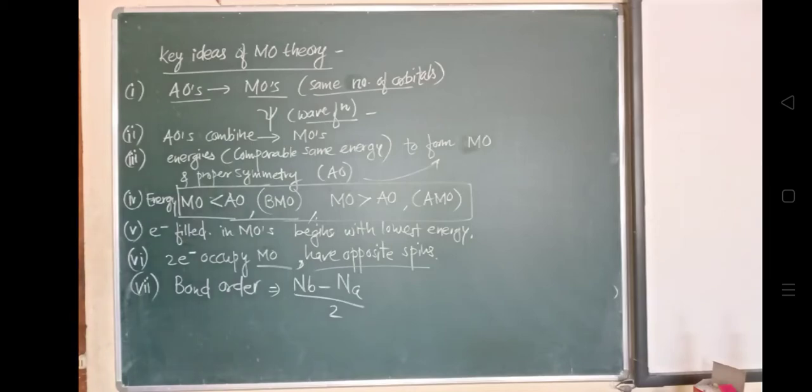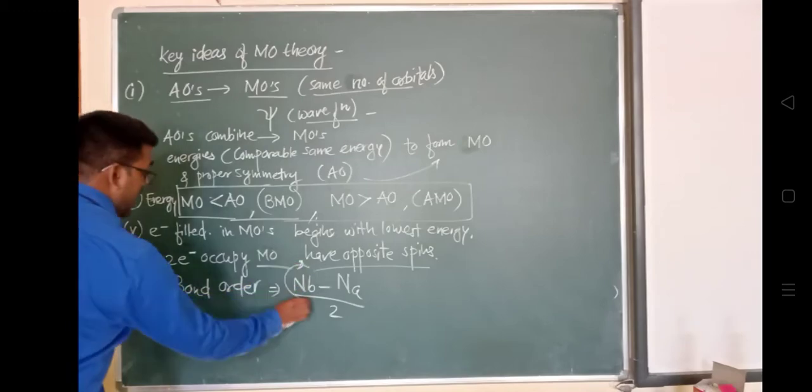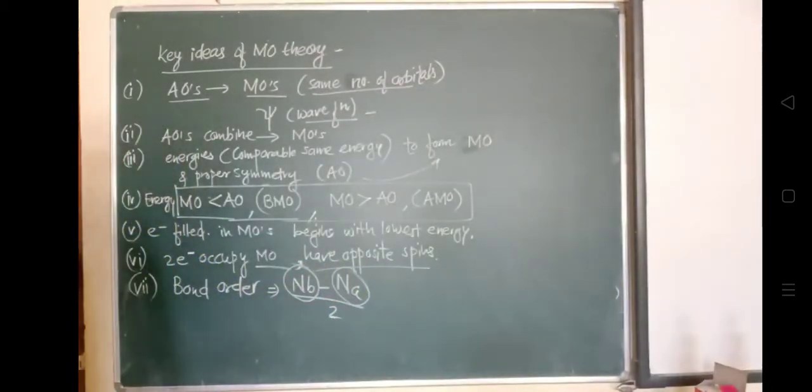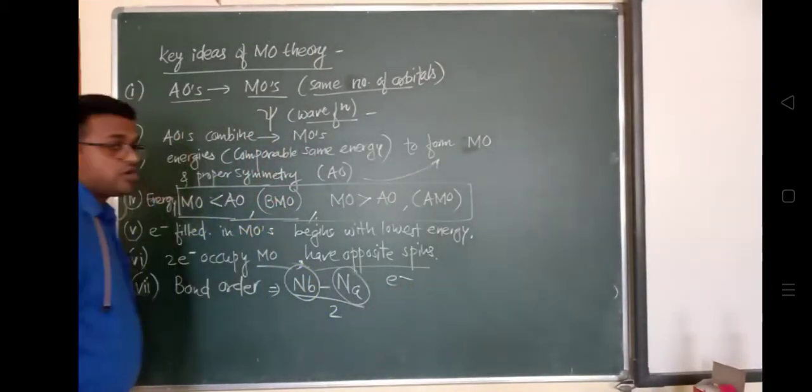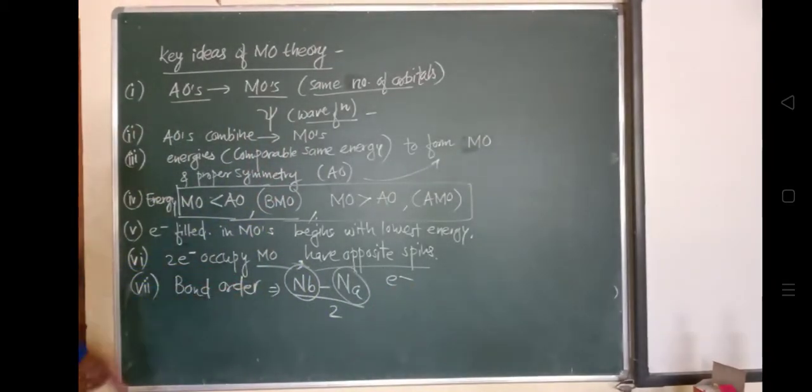So the bond order of the molecule can be calculated from the number of bonding and anti-bonding electrons. On the basis of the number of bonding and anti-bonding electrons, what can we find? We can find the bond order. So these are a few listed key ideas of the molecular orbital theory.